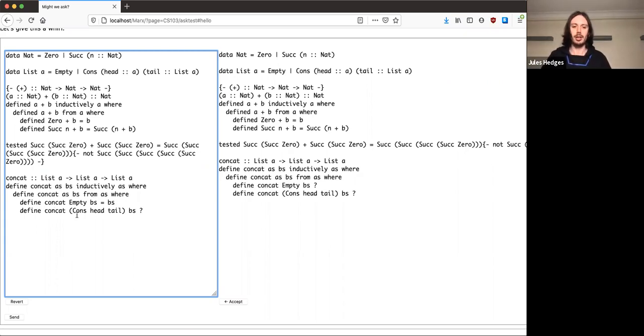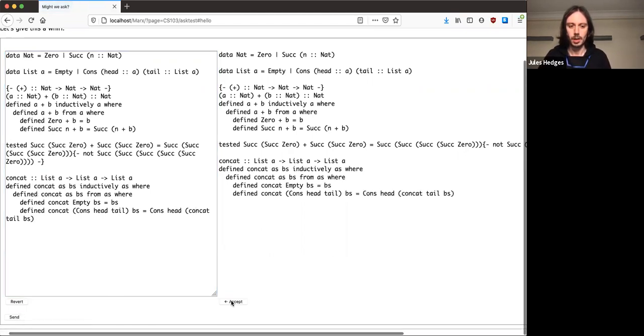Okay, so the first list looks like a head joined onto a tail, and then we have to concatenate that with a list Bs. So what we can do is concatenate tail with Bs, and that gives us the answer, but with the head element missing, and then I can cons that back on. So I can write equals concat tail Bs, and then cons head of that. And that is how I define concatenation of two lists.